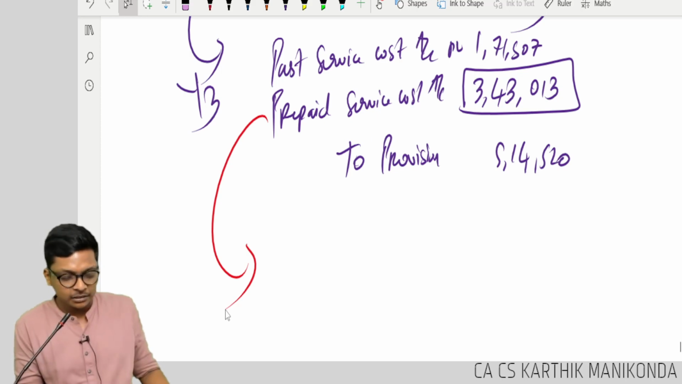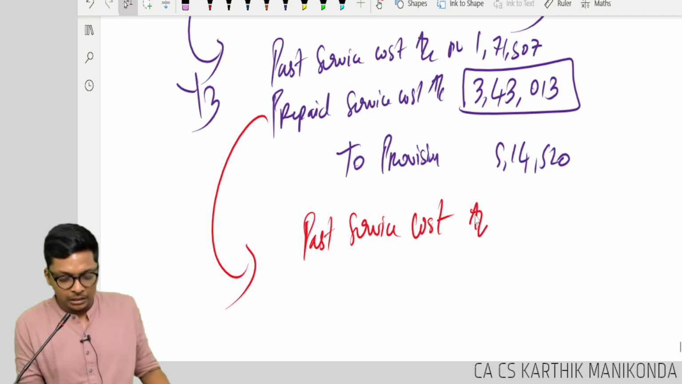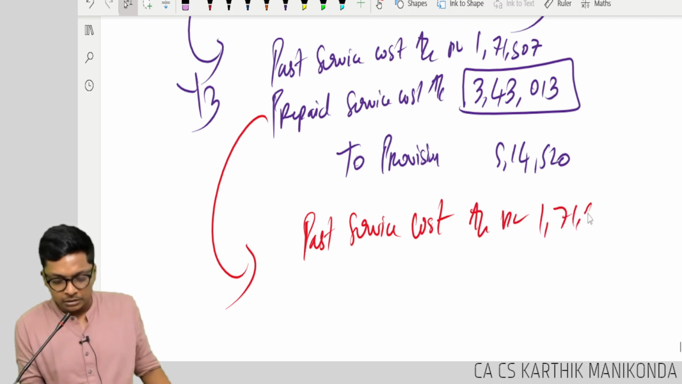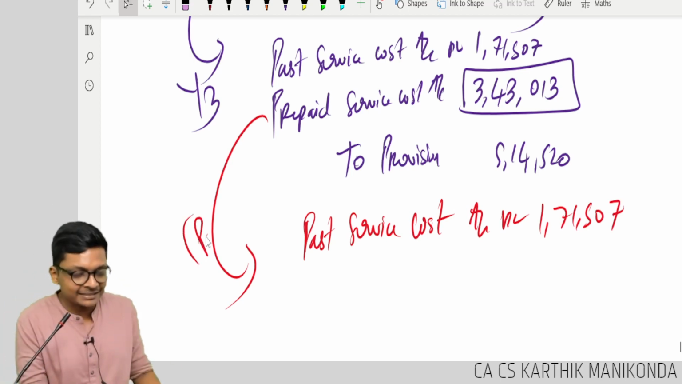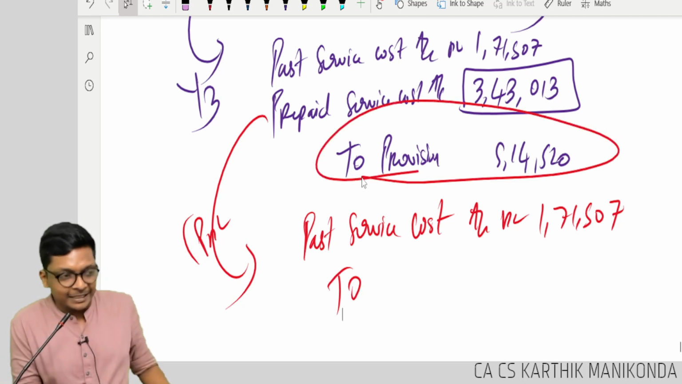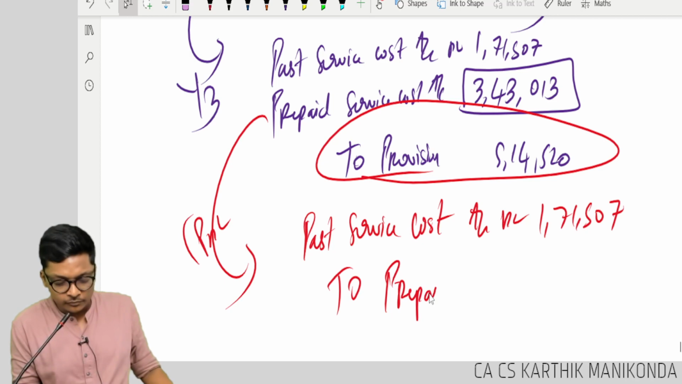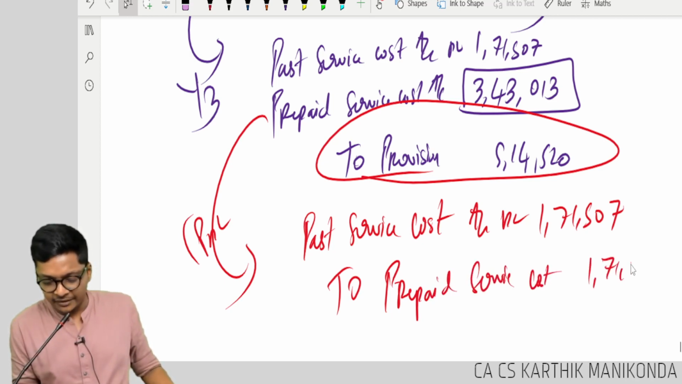How will I reverse? I will debit past service cost account 1 lakh 71,507 by debiting P&L. I have to debit what, guys? P&L. Can I credit provision? No, you already credited provision. So I have to reverse now what, guys? Prepaid. Prepaid service cost 1 lakh 71,507.